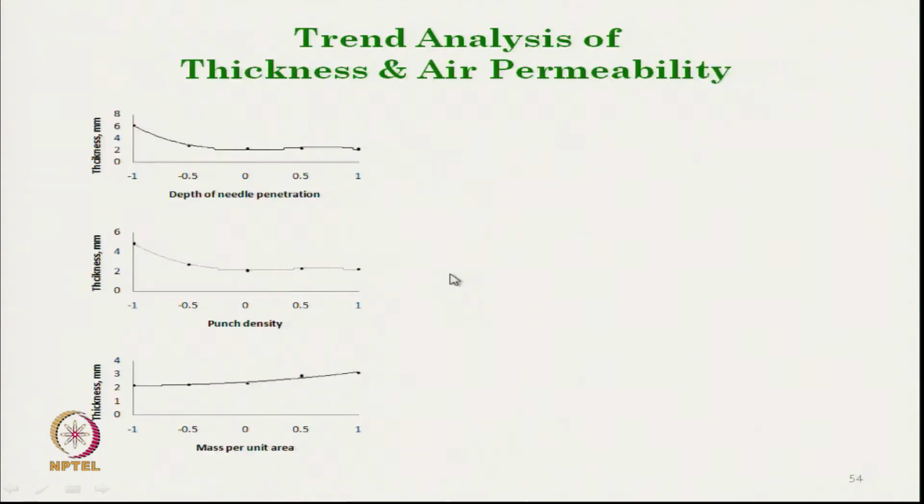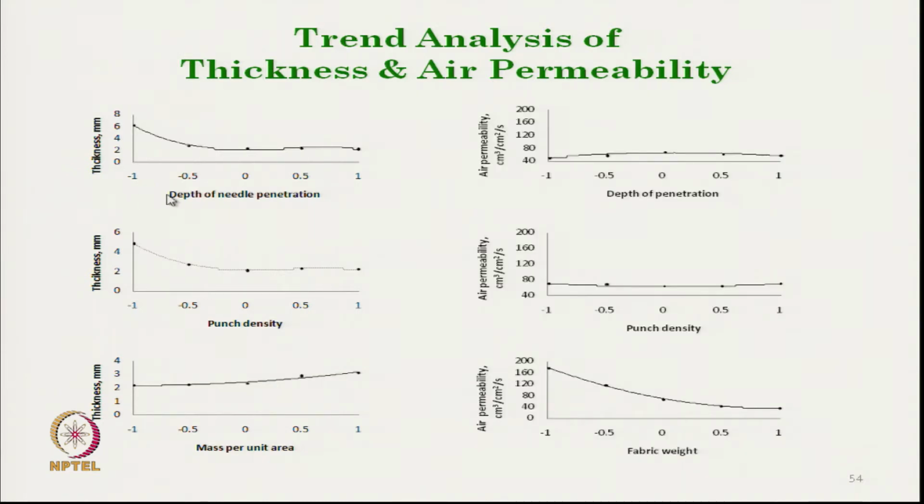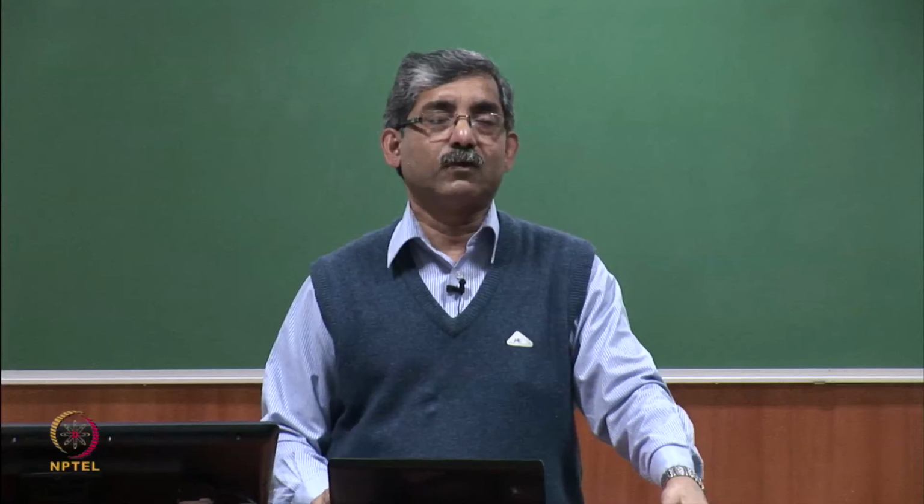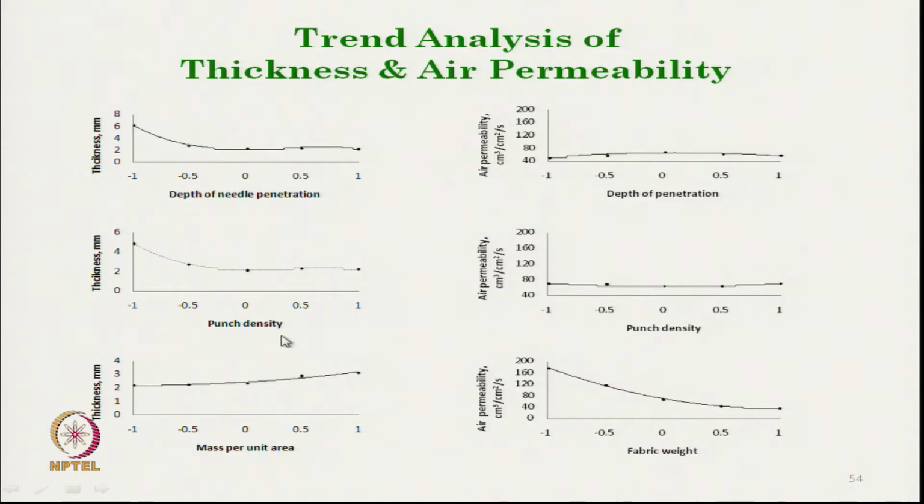Now, if we see the total overall trend, as the depth of penetration increases, the thickness of nonwoven fabric reduces. A similar trend is observed with the punch density. As mass per unit area increases, the thickness also increases, but not in that proportion, because with the increase in mass per unit area, the fabric compactness and overall density also increase due to more and more entanglement.